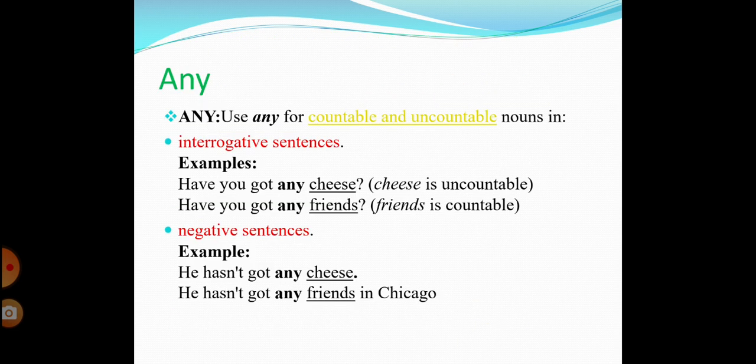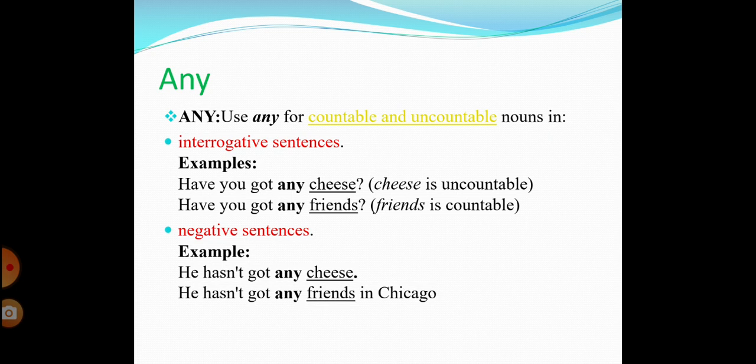Now let's take a look at the uses of any. Okay, we use any in interrogative and negative sentences. For example, have you got any cheese? Cheese is uncountable. Second example, have you got any friends? Friends is, as we said before, countable. So we use any with countable and uncountable nouns in interrogative sentences.